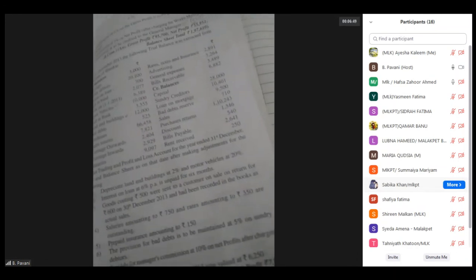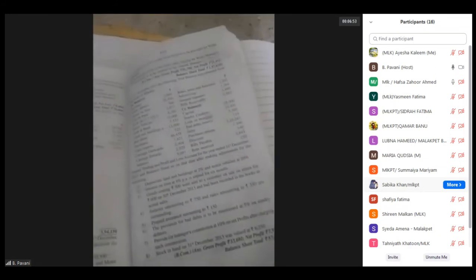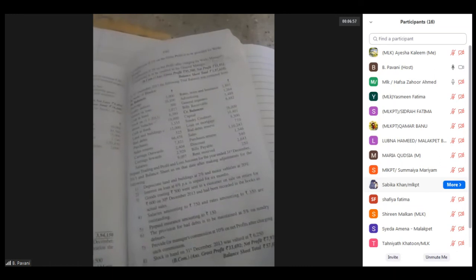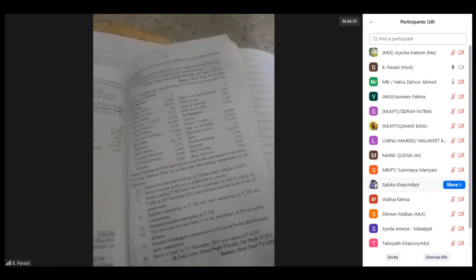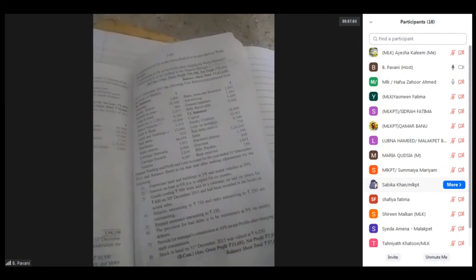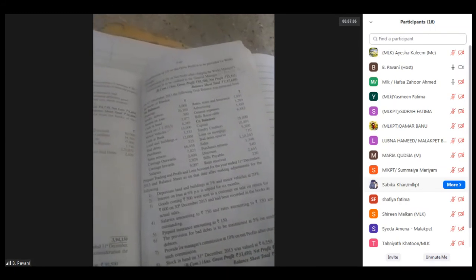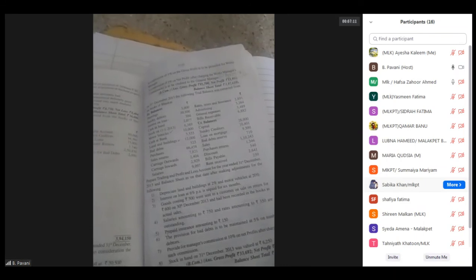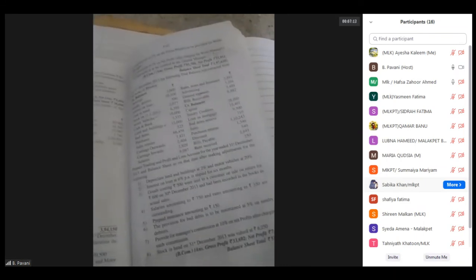So what is happening here? 600 has been recorded as a sale. So what should we do? This 600 we should subtract from the sales. And goods costing rupees 500 were sent to a customer on sale or return basis, so this 500 we should add to the closing stock, because when the person returns the goods, the stock will be with the business. So it is a closing stock. While doing the problem again, I'll explain that one.